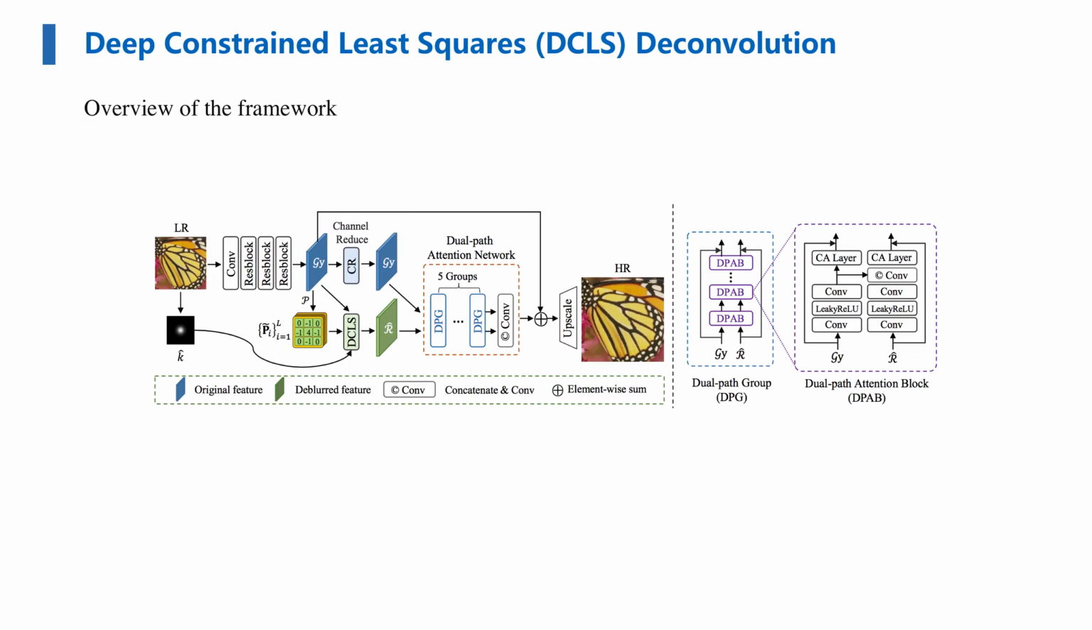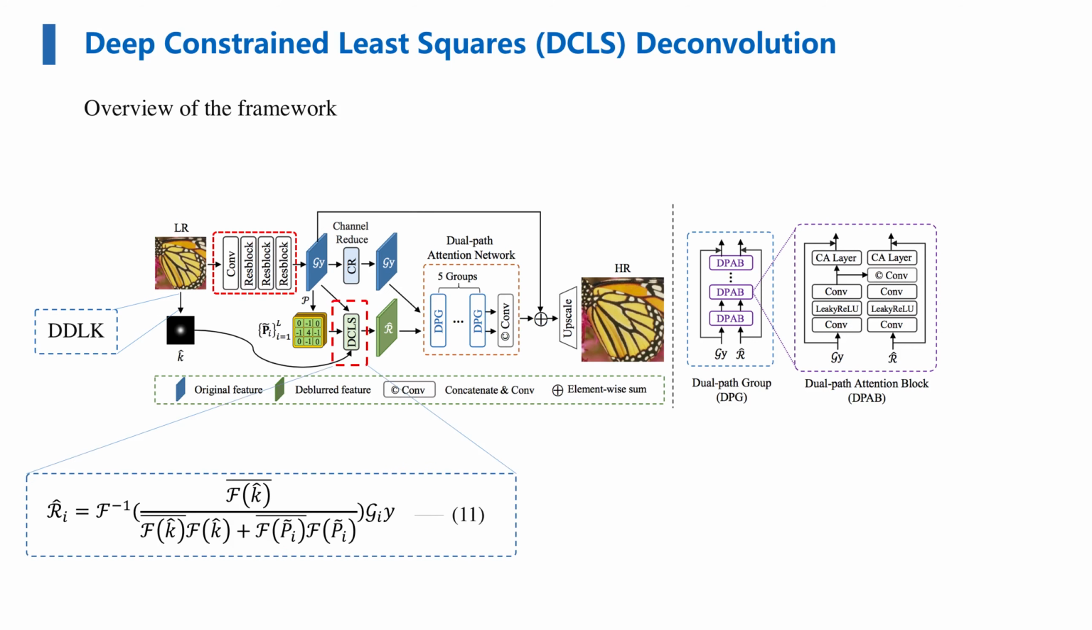This is the overview of our framework. Given the LR image, we first estimate the blur kernel using DDLK and meanwhile extract the deep features by several resblocks. Then we use DCLS to get clean features R-hat according to equation 11. After that, the original feature and the clean feature are sent to a dual-path attention network to obtain the HR image. Note, since the feature is extracted by a nonlinear network, we design the dual-path network to compensate for the artifacts and errors introduced from deconvolution.